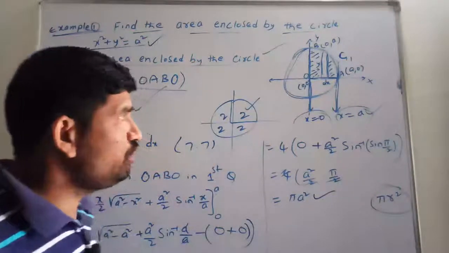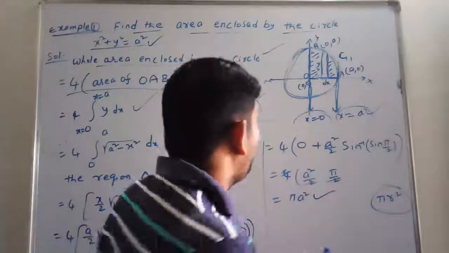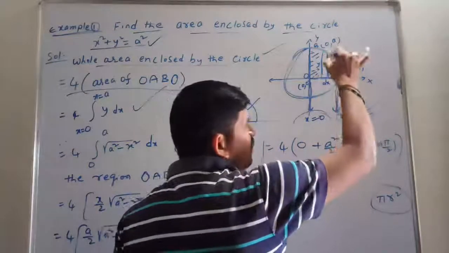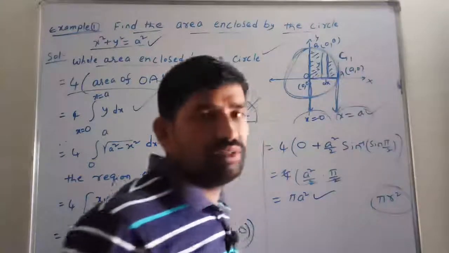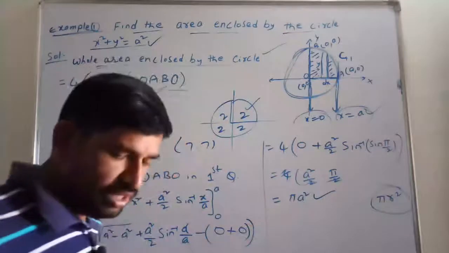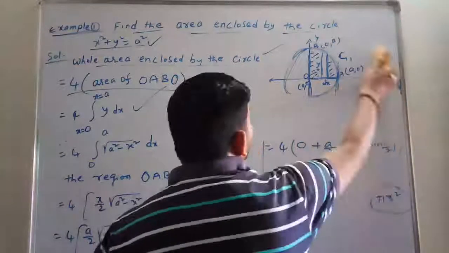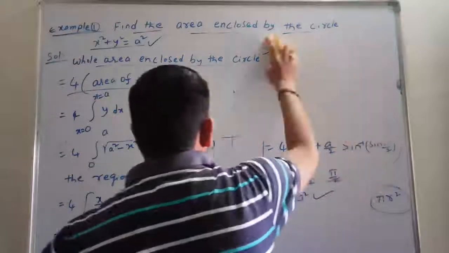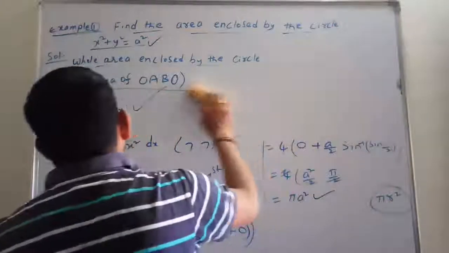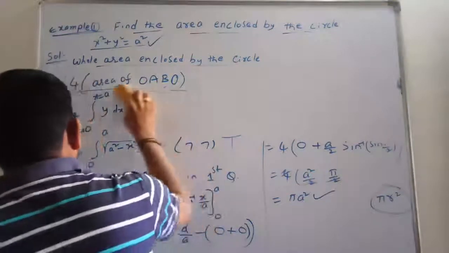And the students will get a small confusion in this. Sir, suppose if you are taking the vertical strips here, and when we are taking the horizontal strips, will we again get the same answer, sir? Definitely. Just let me rub this one. Wait, I will show you. Yes, the same circle I am taking.